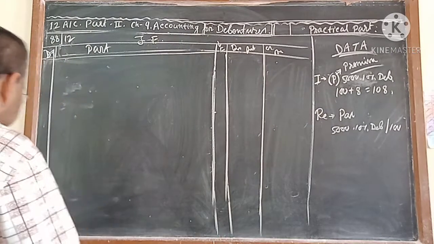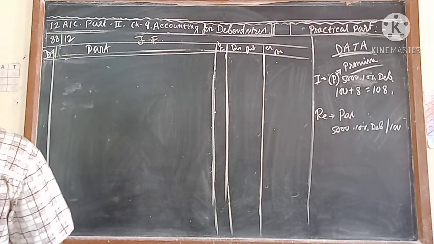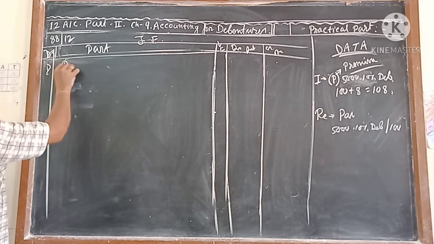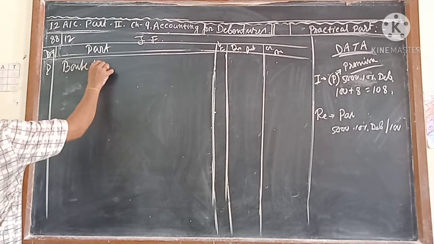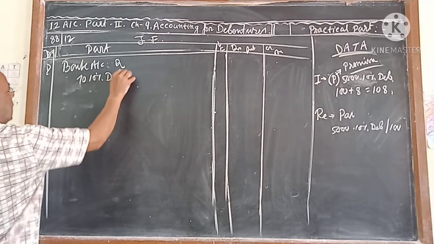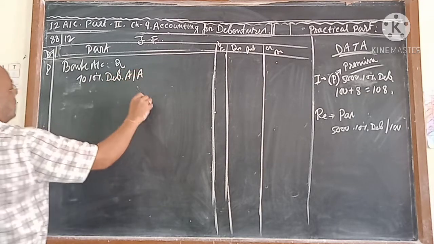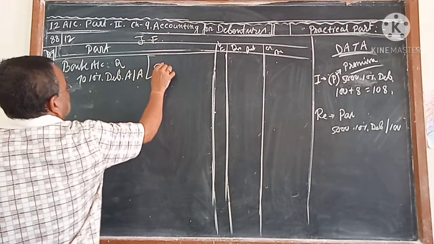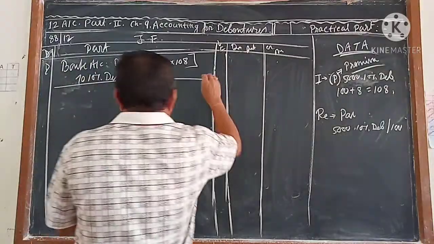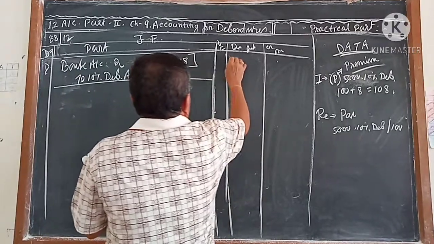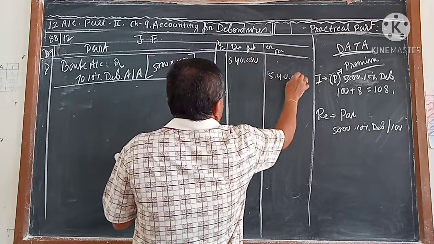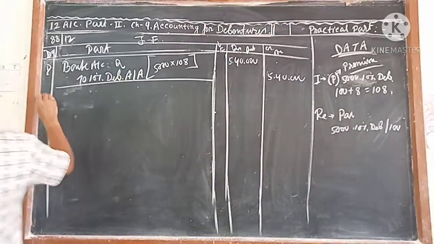So let me start the first journal. Number 1, bank account debit to 10% debenture applications and allotment. How much money are you getting? 5,000 debentures of ₹108. Keep that in mind, not 100, and it will come to 5,40,000. The company is getting 5,40,000 from the debenture holders.